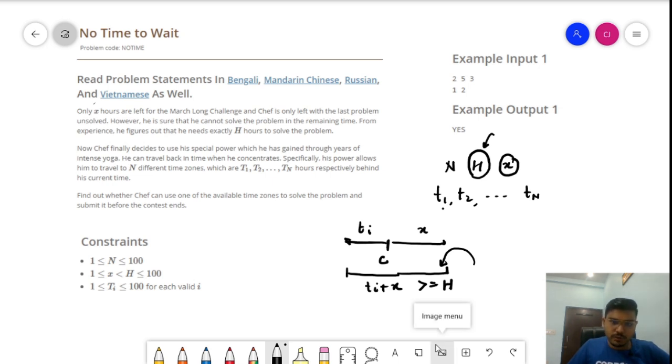Why this condition? Because we can go ti hours before the current time, and we have X hours left. The total time will be this. If this time is greater than or equal to the H hours required to solve the problem, that means we have a perfect time zone to solve the problem. Otherwise we would not have that, right? So if for any time zone this condition holds true, we output YES, otherwise we output NO. That's the problem that we have. It is a simple problem. Now let's quickly jump onto the coding section, to see how we can write the code for this problem.